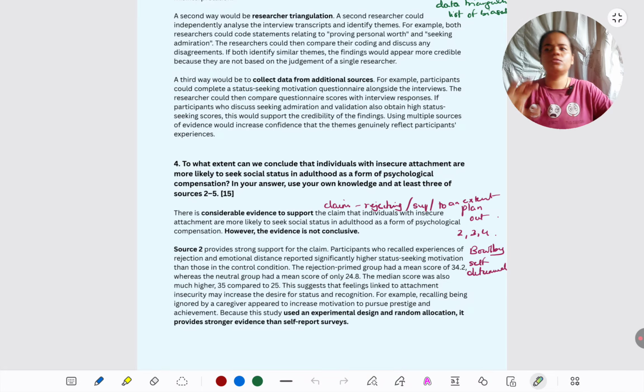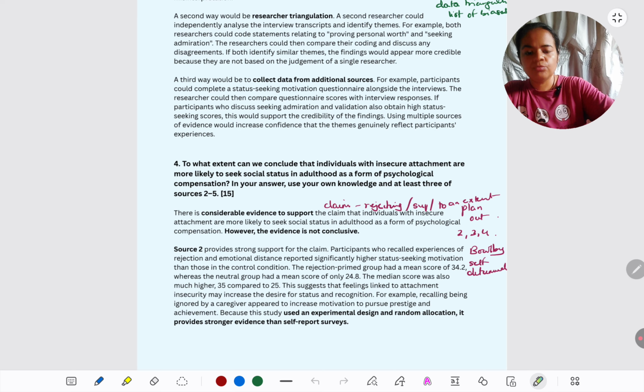But again, if you just focus on, okay, I have to cover 3 sources, 2 theories, limitation, conclusion, it'll automatically meet the word count requirement. So don't worry about that. Let's quickly go over this. There is considerable evidence, but not all evidence is conclusive. So moderate support is there.